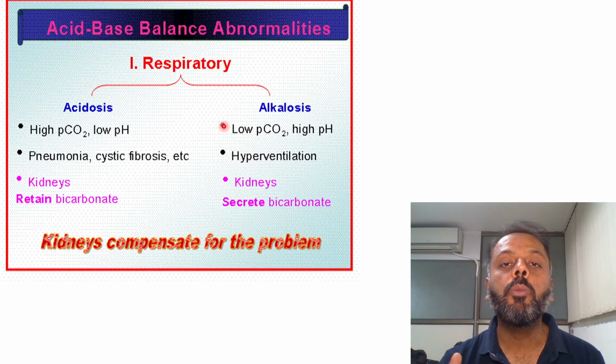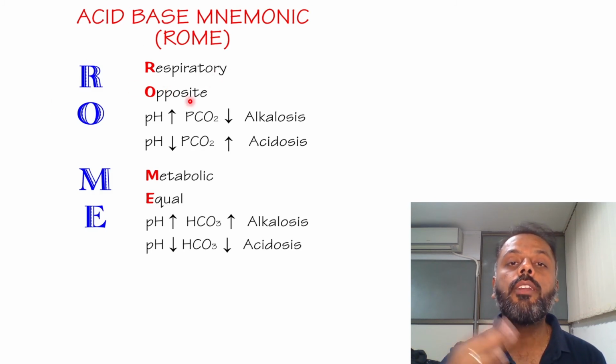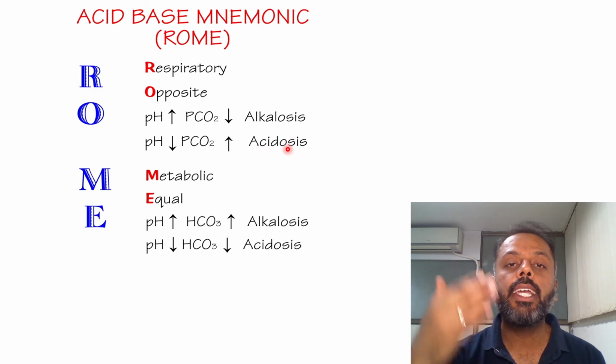Now we will see one mnemonic to remember these acid-base disorders. The mnemonic is ROME. In ROME, R stands for respiratory and O stands for opposite. So in the respiratory causes, that is respiratory acidosis and respiratory alkalosis, the opposite occurs. Respiratory alkalosis is characterized by an increase in the pH, so the partial pressure of carbon dioxide will be reduced. Then the second one is respiratory acidosis, which is characterized by a decrease in the pH. So the opposite occurs, and the partial pressure of carbon dioxide will be increased.